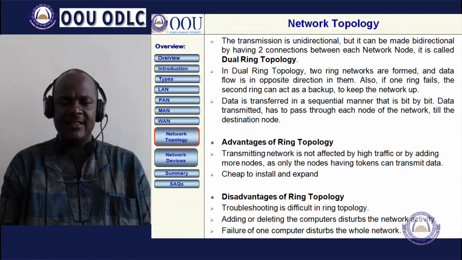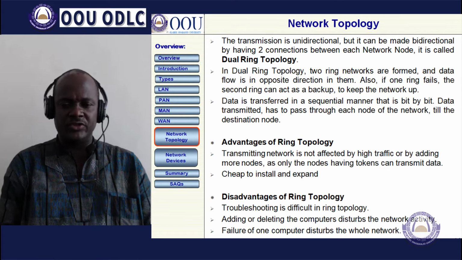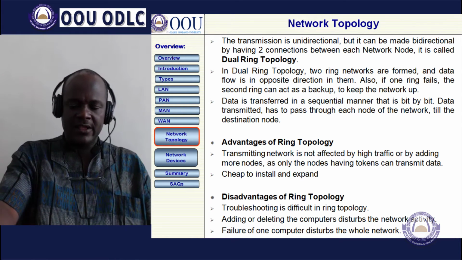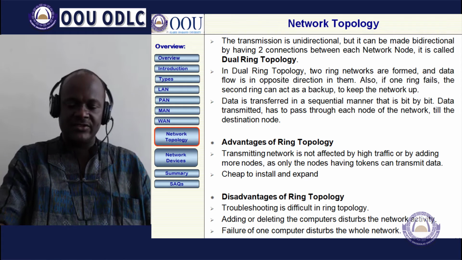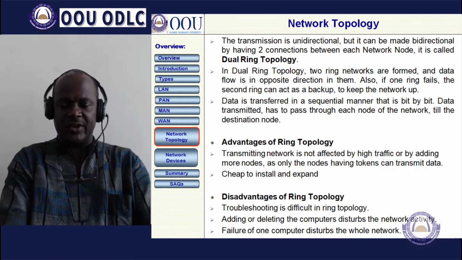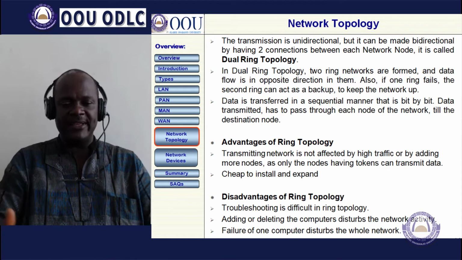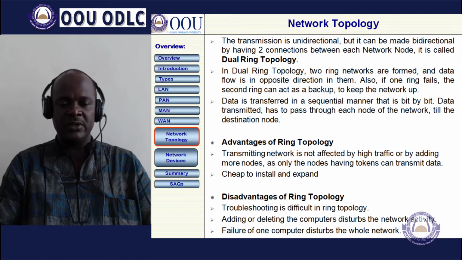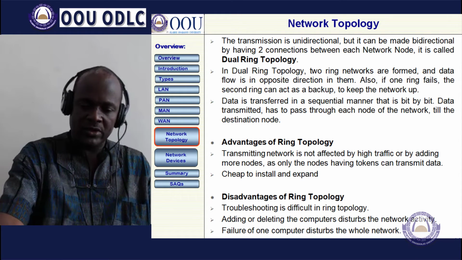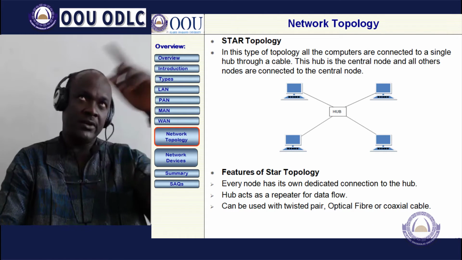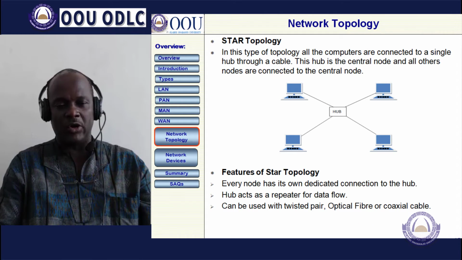Then the disadvantages: troubleshooting is difficult in a ring topology because it is very difficult to identify the computer that is not transmitting. Adding and deleting a computer disturbs the network, because if you bring in another computer, the line of communication has to be broken. Failure of one computer disturbs the whole network, because it is a ring, so a problem with one computer affects the other computers.